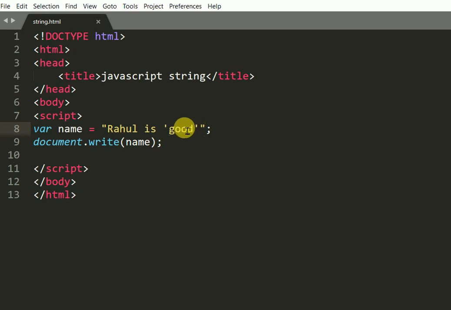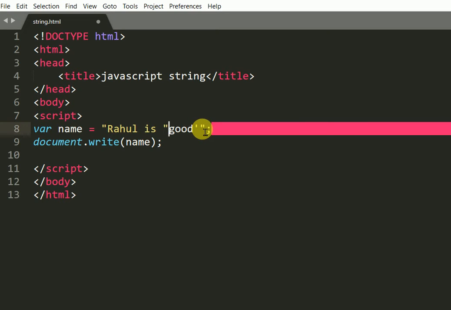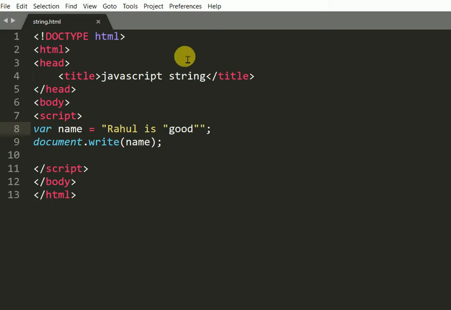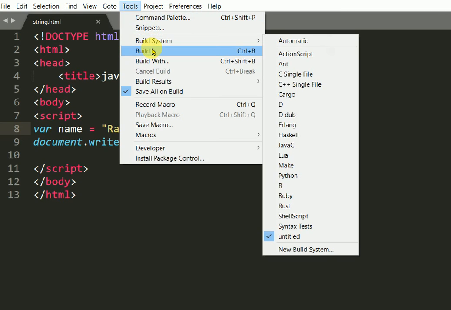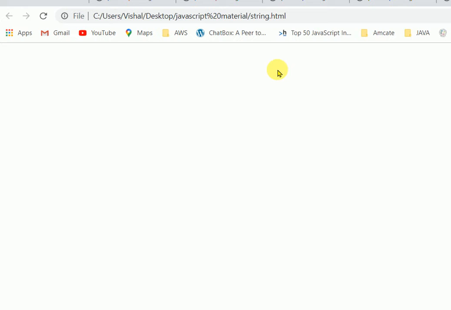But if I want to write good in double quotes, we cannot use double quotes inside double quotes in any string.